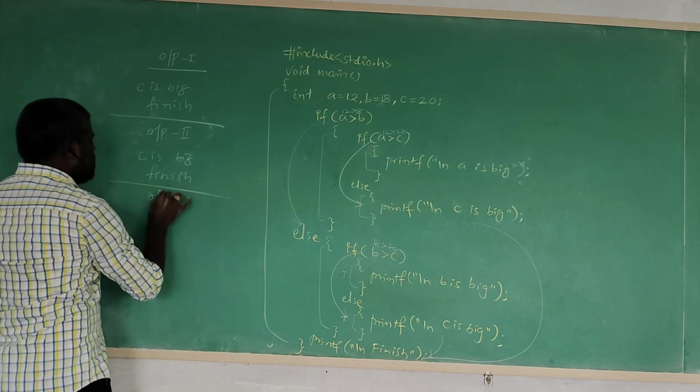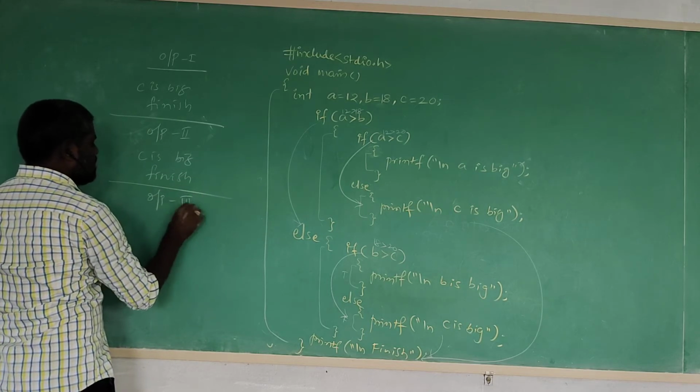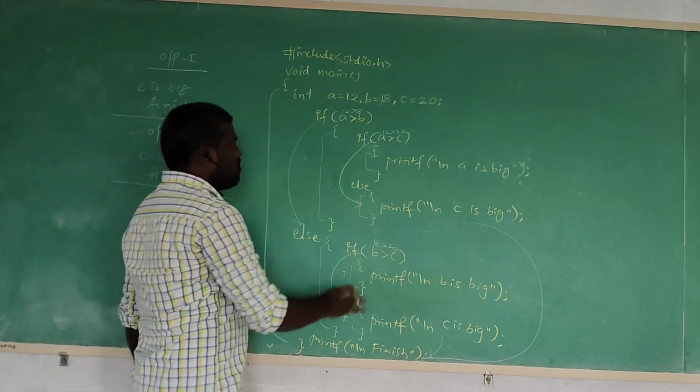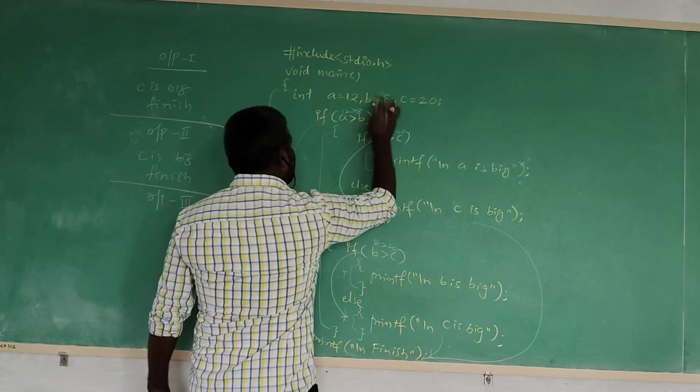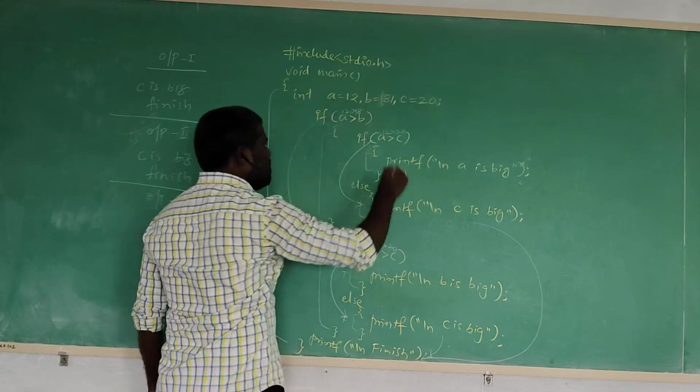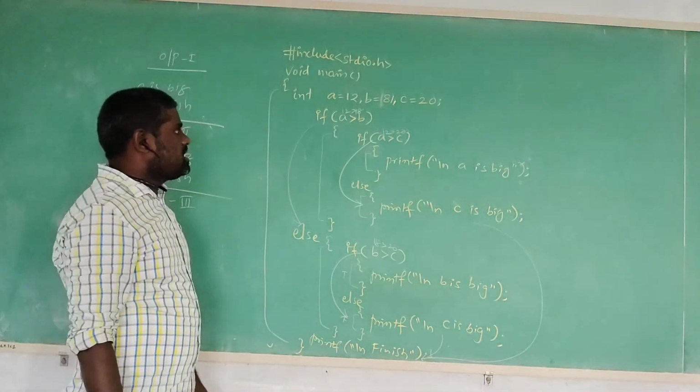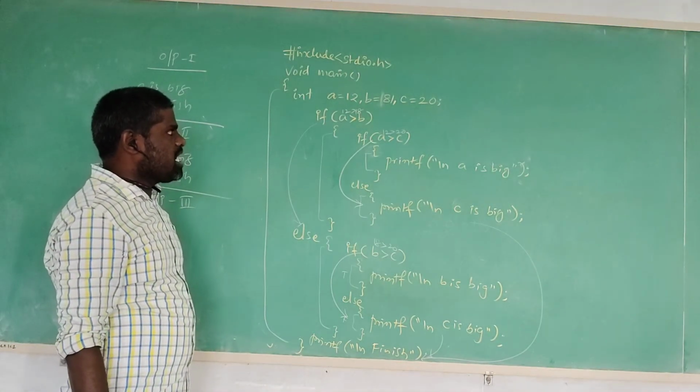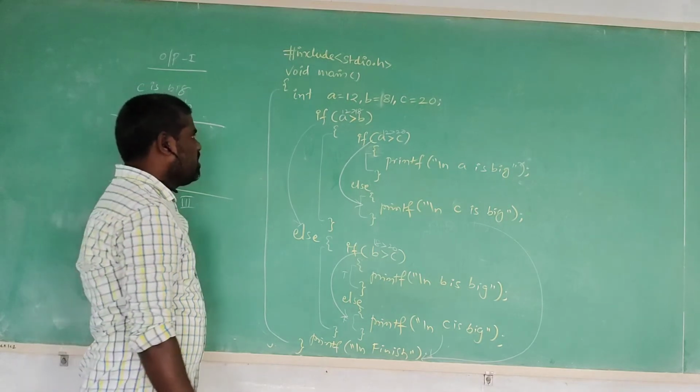Of course, we are going to execute a third time. Third time I am giving that value: 81. A is equals to 12 as usual, B is equals to 81, C is equals to 20.